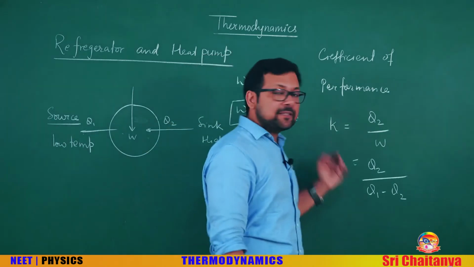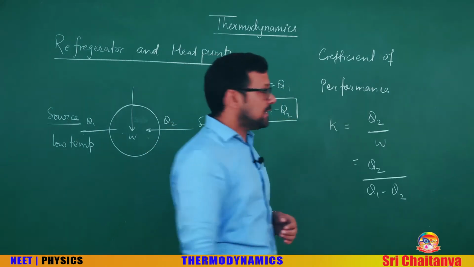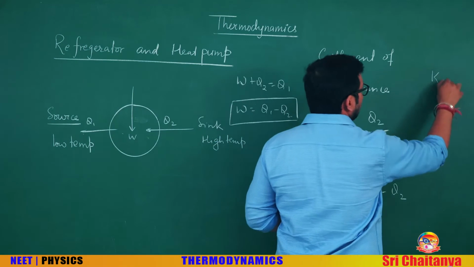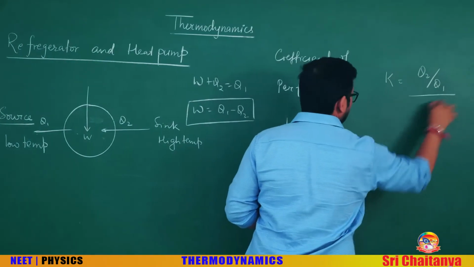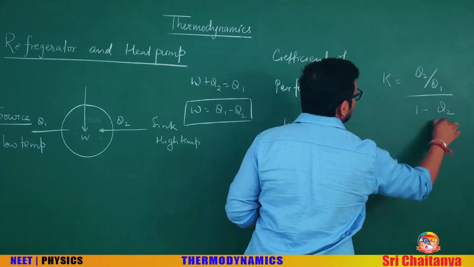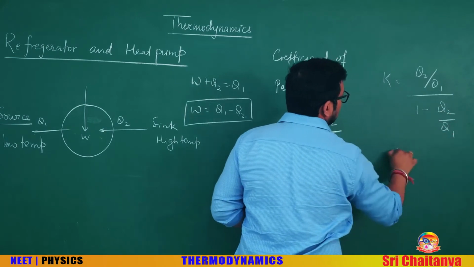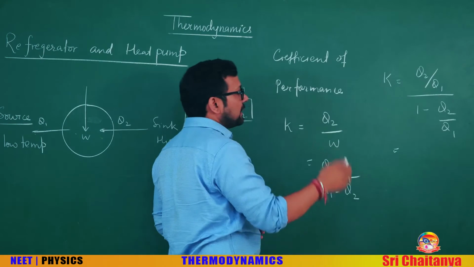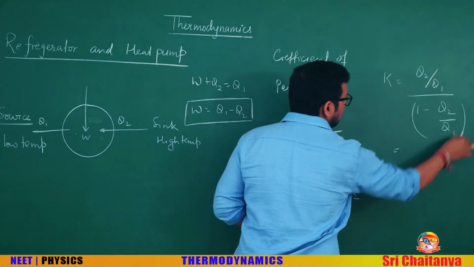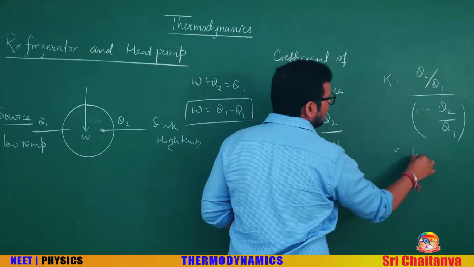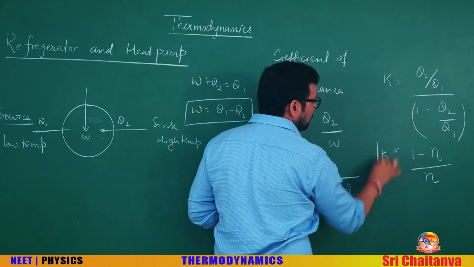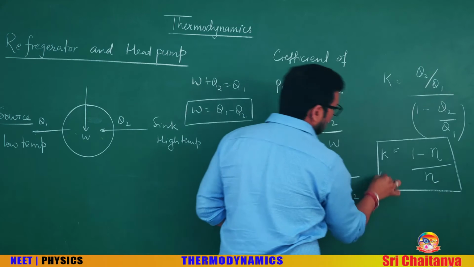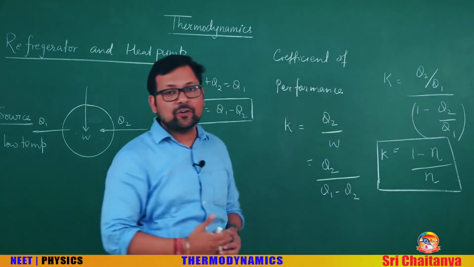If we relate this coefficient to the efficiency, we can write K is equal to, see the arrangement, divide by Q1, so 1 upon 1 minus Q2 by Q1. So efficiency was 1 minus Q2 by Q1. This is the efficiency. So this can be written as 1 minus efficiency upon efficiency. So if you know the efficiency, you can calculate the coefficient of performance also.